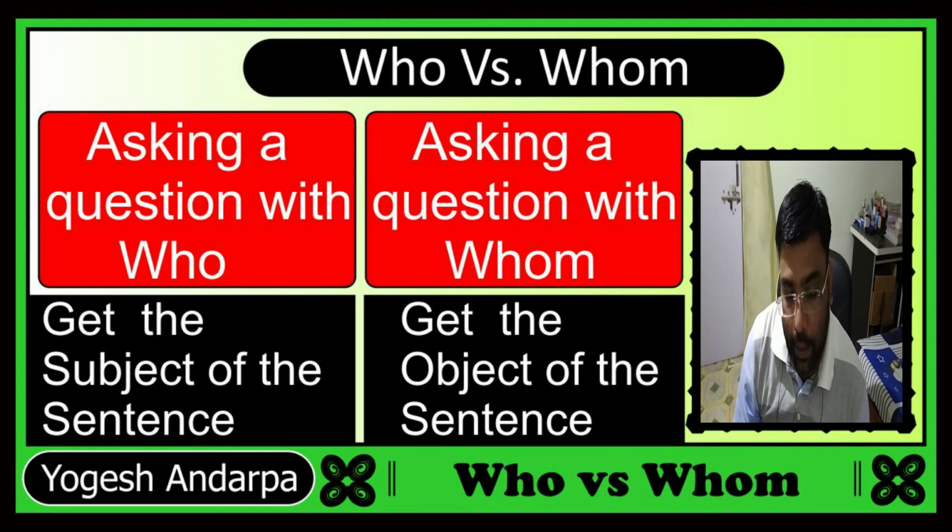If you are asking a question with who, in the reply you will get a noun and that noun will be the subject. While if you are asking with the word whom, you will get an answer and it will also be a noun, but that noun will be the object.